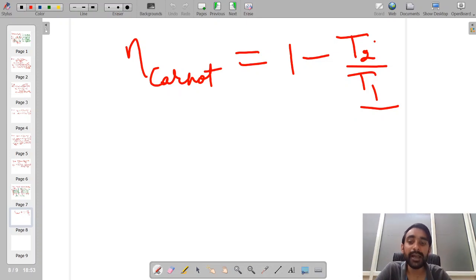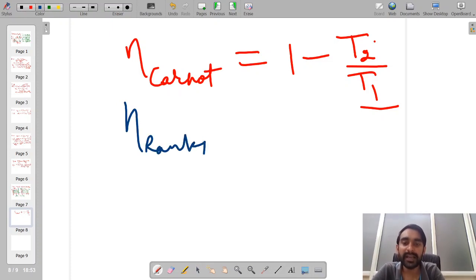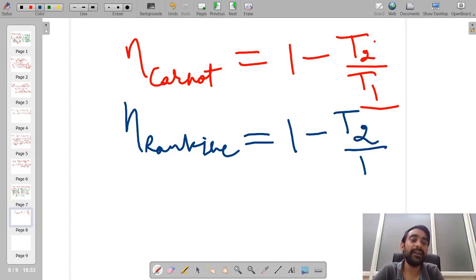So I can also write the efficiency of the Rankine cycle as 1 minus T2 divided by Tm, where Tm is the mean temperature of heat addition.